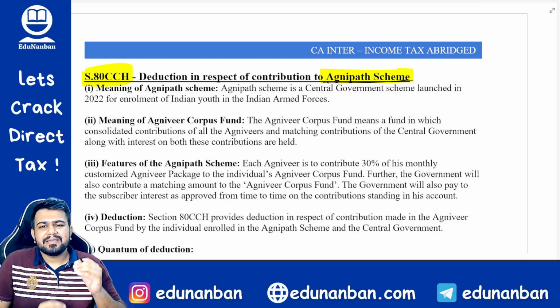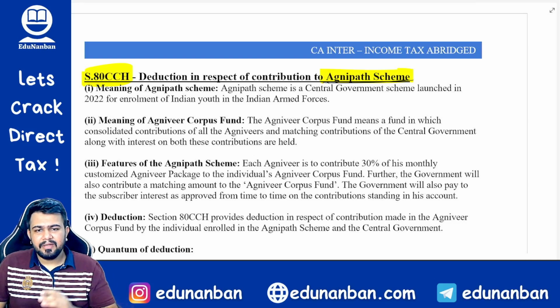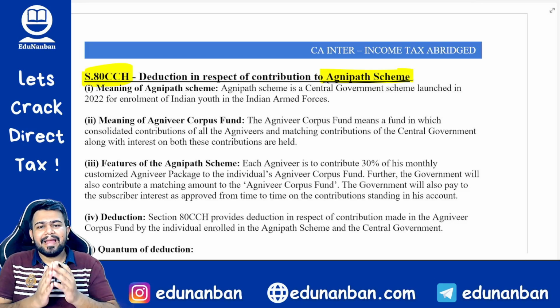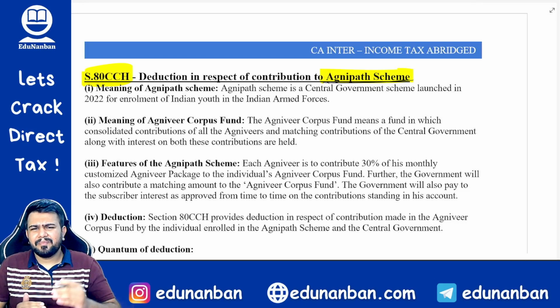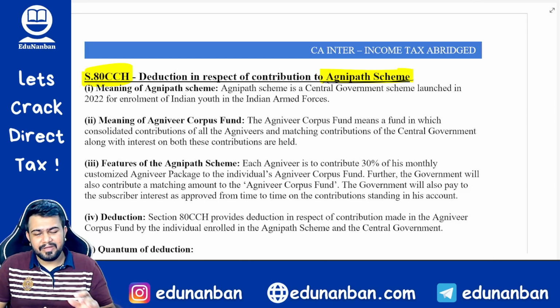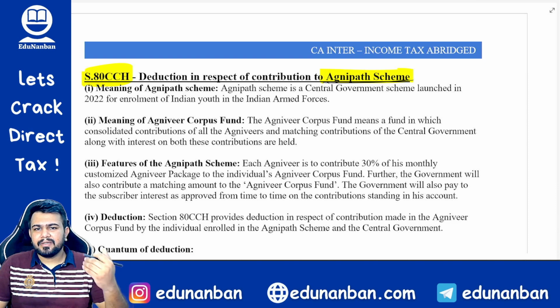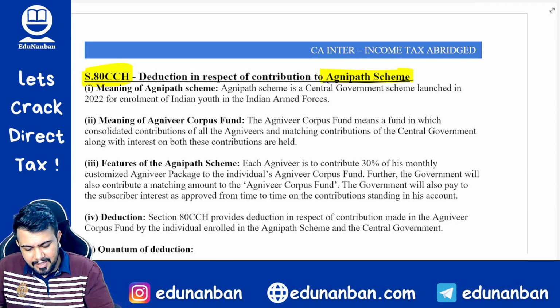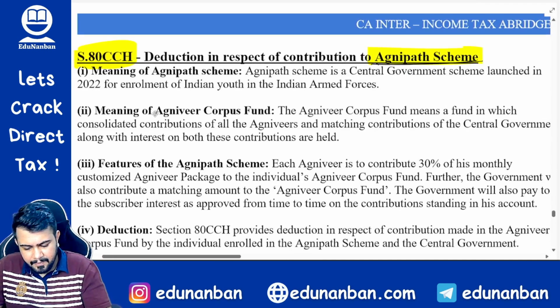Agnipath scheme is a scheme which is brought out by the central government, where the central government will recruit very young people in the army, and after recruiting them, I think the duration of them being in the army will be, I think, 4 years or something. I am not very sure about that, but the concept is that after recruiting, the central government will give them salary, correct? Along with the salary, the central government will also contribute 30% of the salary to the Agniveer Corpus Fund.